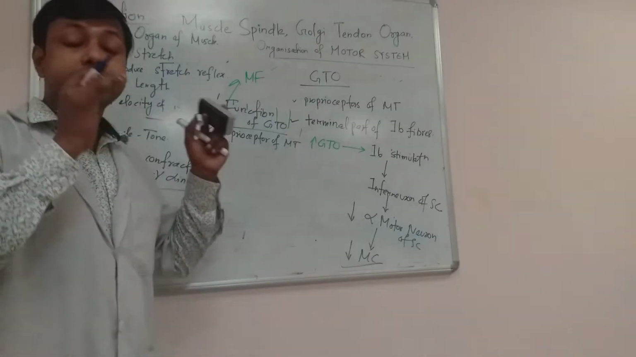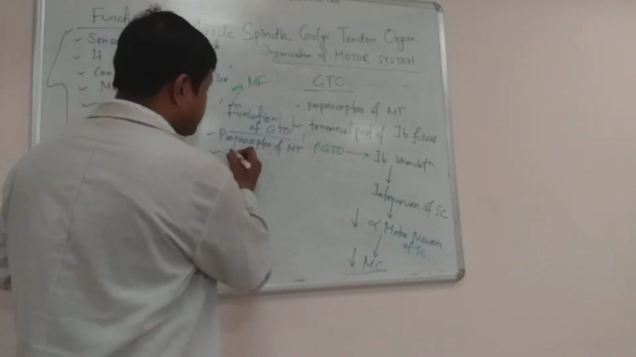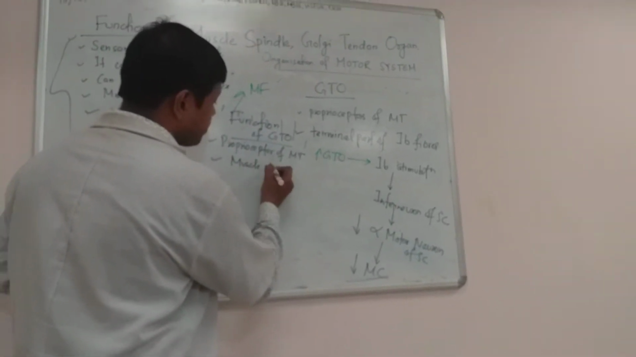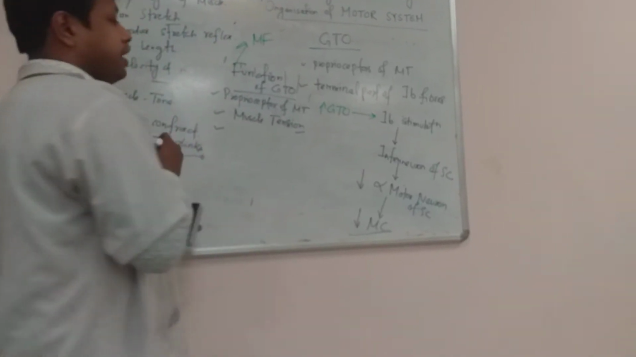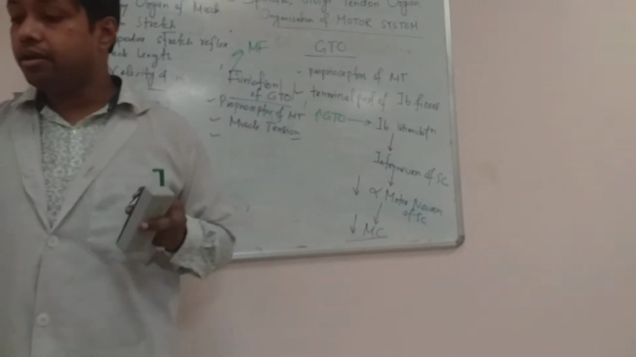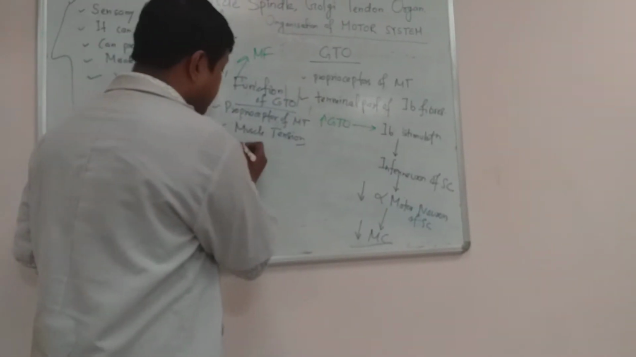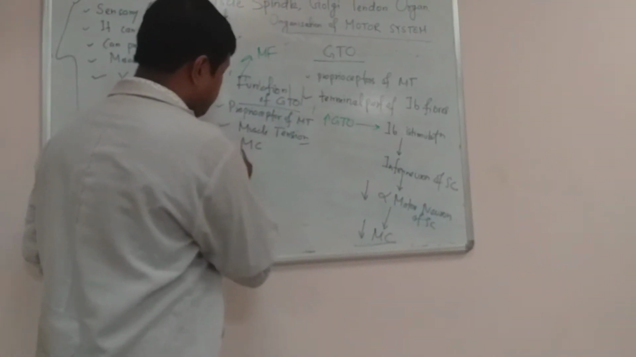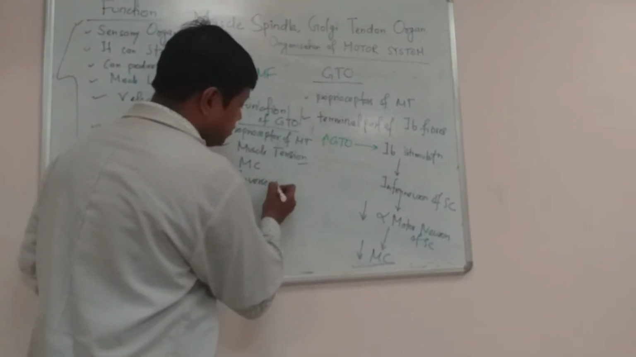It senses the muscle tension. So muscle tension is sensed by Golgi tendon organ. It also responds to the muscle contraction. It is responsible for inverse stretch reflex.